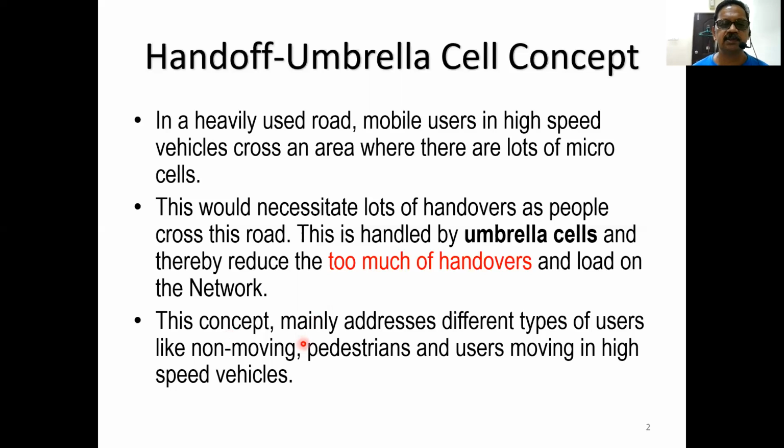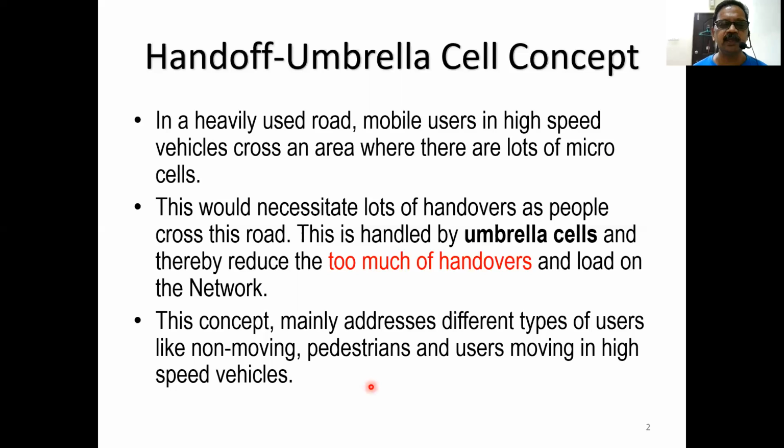This concept mainly addresses different types of users like non-moving, pedestrians, and users moving in high-speed vehicles. The umbrella concept will address the issues of different users.